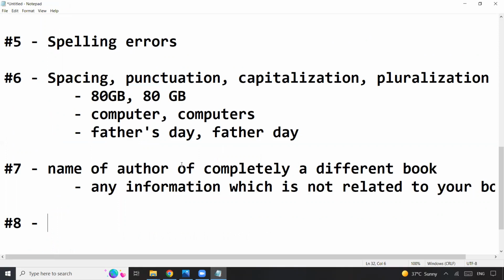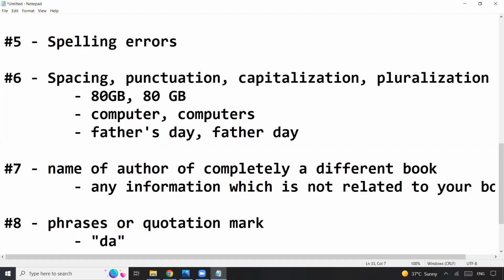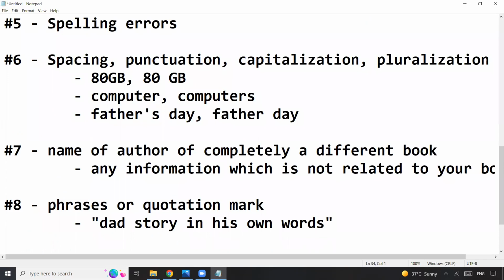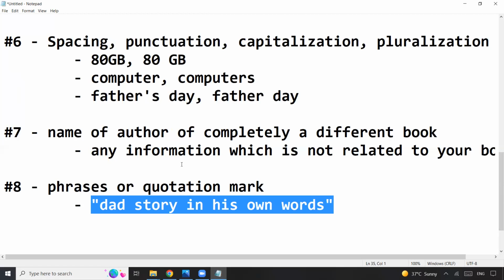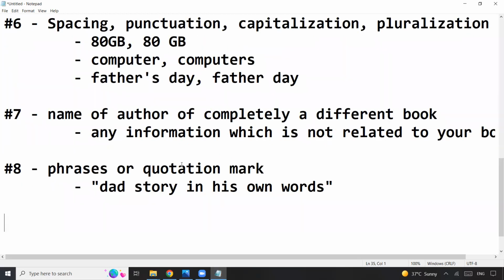All right, so the number 8 mistake that you must avoid is don't use phrases or quotation marks. The reason is, let's say, for example, you add a quote like dad story in his own words. What KDP would do is that only if anyone searches with this whole quote will it show that result. So instead of that, you should not use the quotation, but use the individual words. That is the mistake that we should try to avoid. Don't ever use quotations or phrases in your keywords.